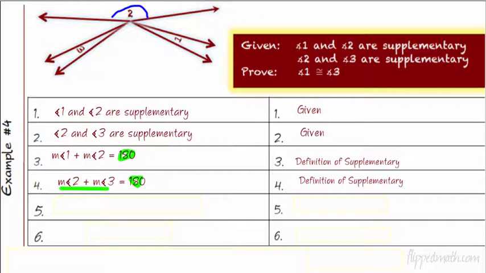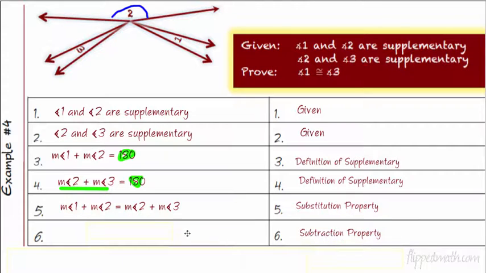All right, so what's that going to give us? And why do we do that? Well, we're going to substitute. 1 plus 2 is going to equal, instead of 180, 2 plus 3. And that is the substitution property. Now, if you look at this, we need to get to 1 is congruent to 3. Look, we're almost there. 1 plus 2 equals 2 plus 3. 1 and 3 are there. The only thing extra, we have a couple of 2's on each side. We don't want that, right? How can we get rid of it? Let's subtract it. So we subtract the measure of angle 2 from each side. What do we get? The measure of angle 1 equals the measure of angle 3.